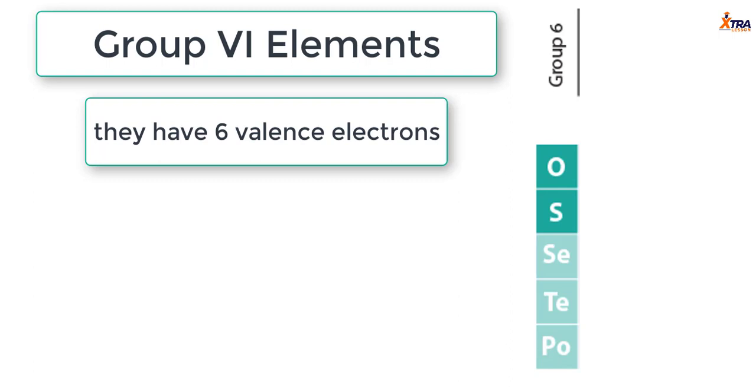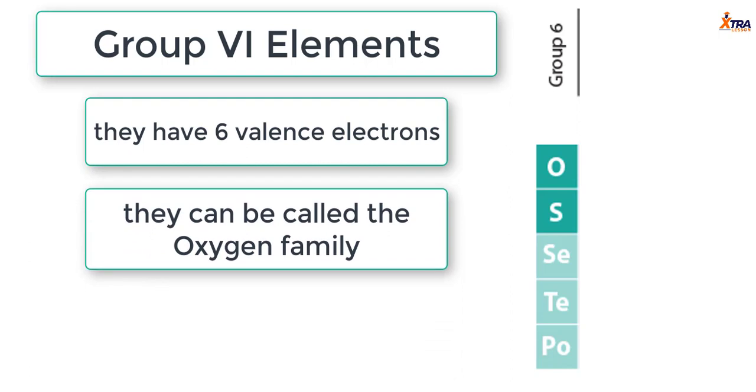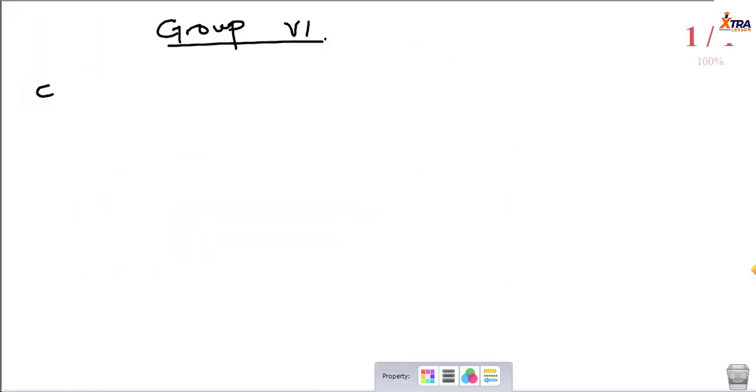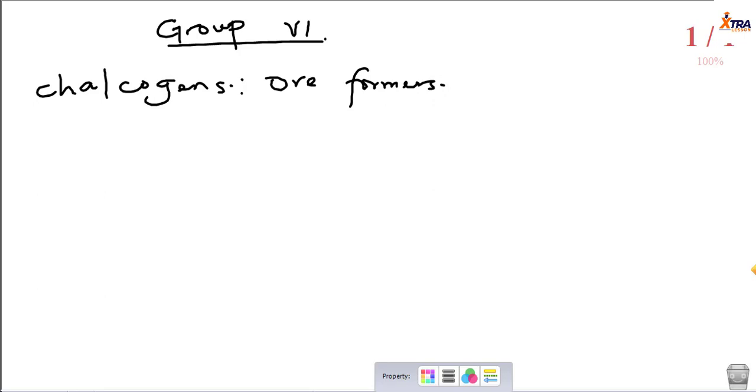Alright, and then either you call them the group 6 elements or you call them the oxygen family. They're called the oxygen family because oxygen is the first member of the group, right? And if you do not call them the oxygen family, you can as well call them the chalcogens. Chalcogens means they are ore formers. And why are they called chalcogens? Because virtually every chemical ore you find in chemistry has at least one group 6 element.